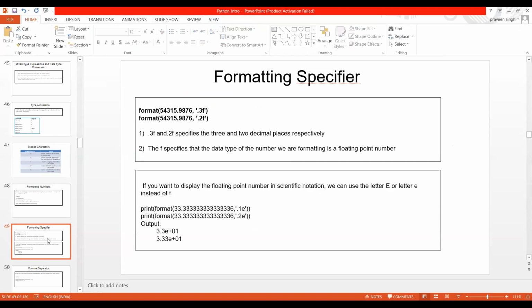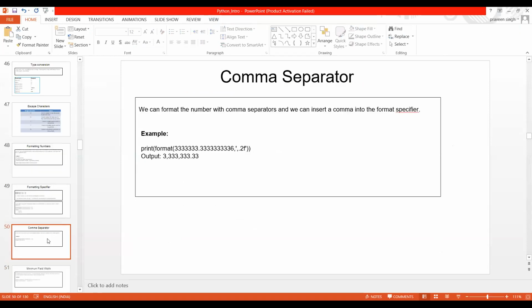Now let me move on to the comma separator. Suppose I want to insert commas between the numbers. You might have seen this in banks or in bank statement PDFs, where lakhs of rupees are shown with a comma separator.